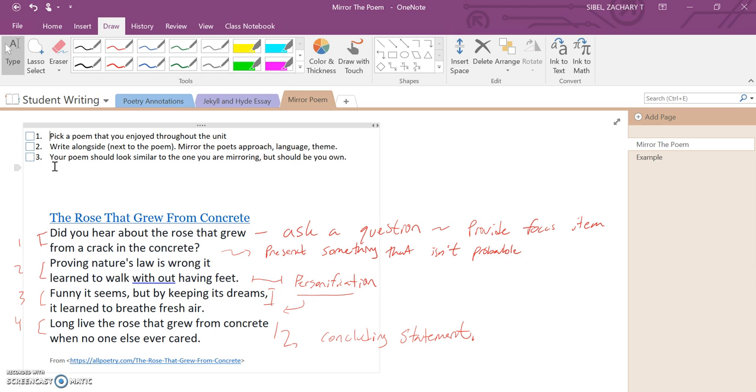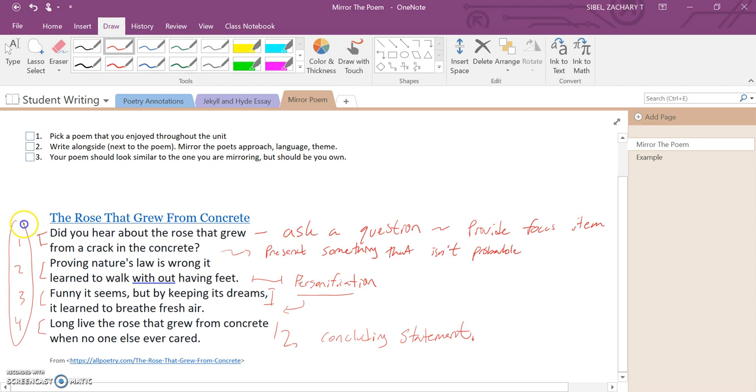So I jotted down a couple notes, a couple things you can look at. Notice that this is broken down into 4 sentences. Every 2 lines creates its own sentence, and we can work through the structure of the poem that way. The first sentence asks a question, and it also provides a focus item. It presents something that isn't totally probable. A rose growing from a crack in concrete. This idea that a rose is very different than maybe a weed. And we're looking at a flower, and a very, very pretty flower.